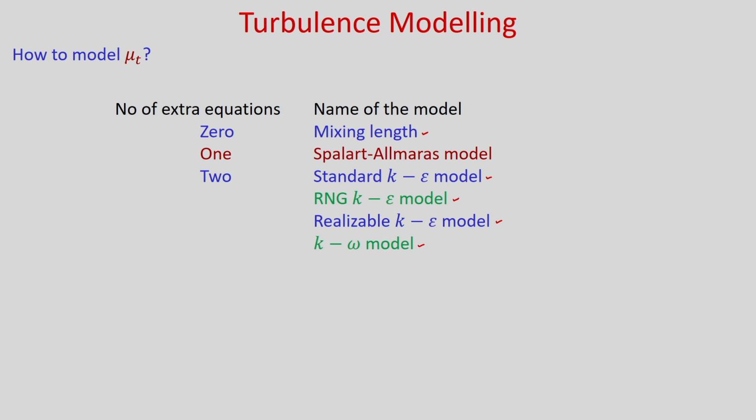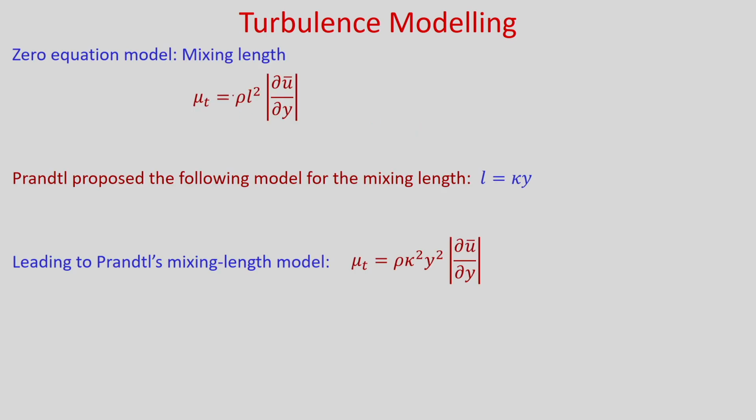So if we want to model this turbulent flow numerically, then we need to solve this Reynolds average Navier-Stokes equations. Along with that we need to solve some other equation to find the unknown eddy viscosity mu t. We have seen that in zero equation model we just model this turbulent viscosity as rho L square, the absolute value of del u bar by del y, where L is the mixing length. So you model this L using Prandtl's mixing length hypothesis as L is equal to kappa y.